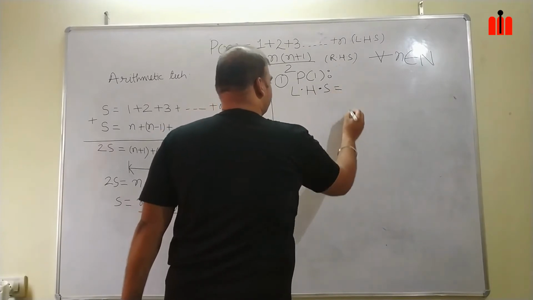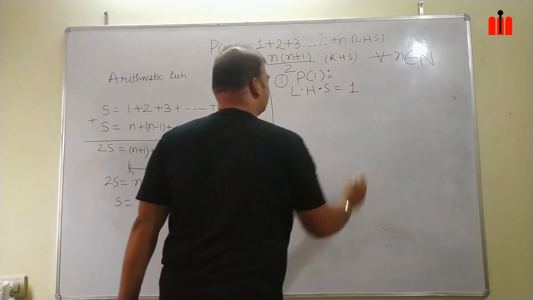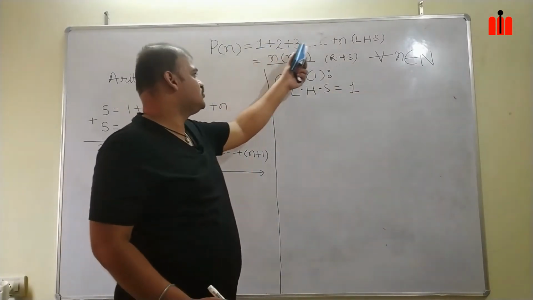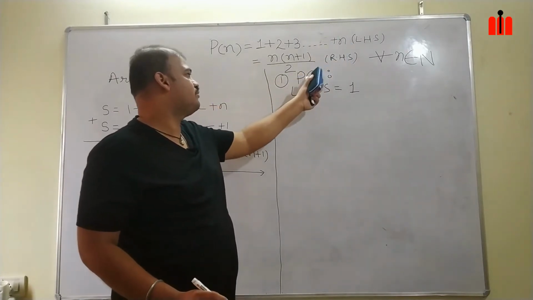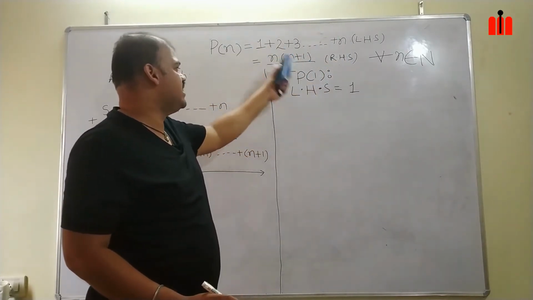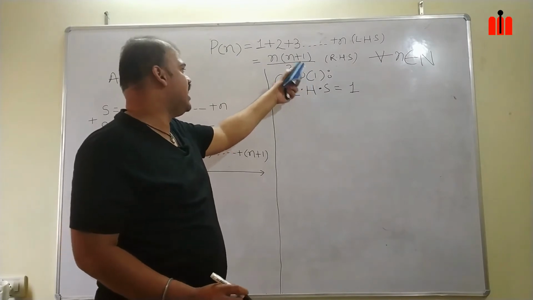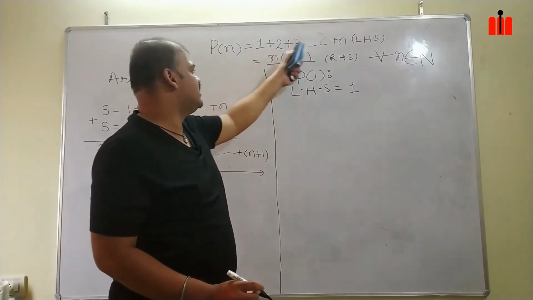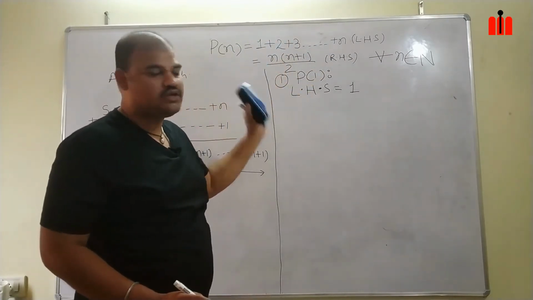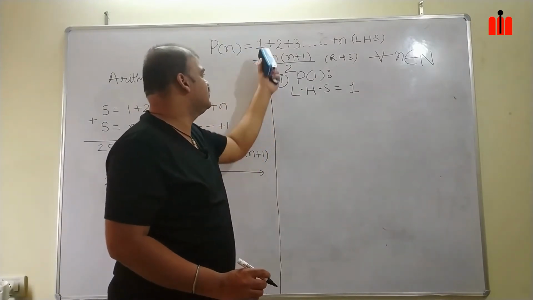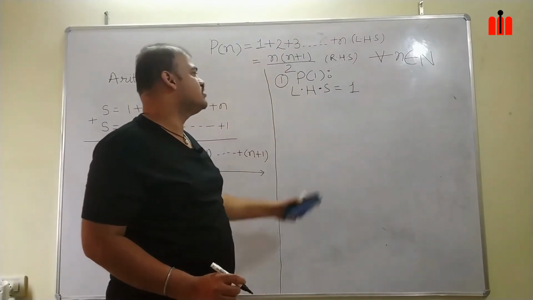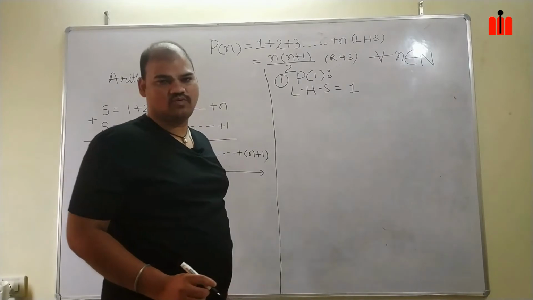My LHS will be 1, because 1 plus 2 plus 3 up to n terms. So for P1, n is replaced by 1. So how many terms will it have? It will have only one term. As it has only one term, that will be only 1. So my LHS is 1.